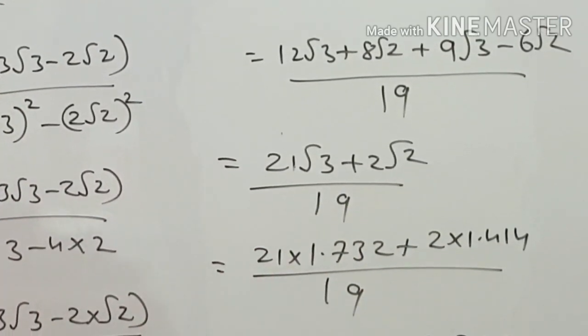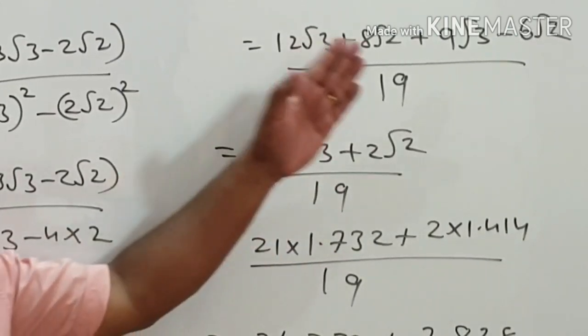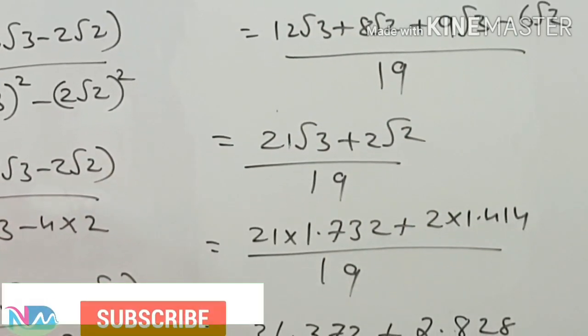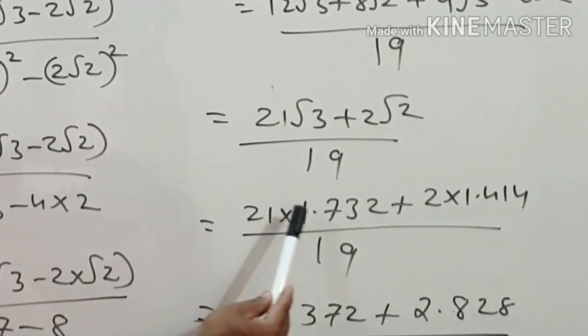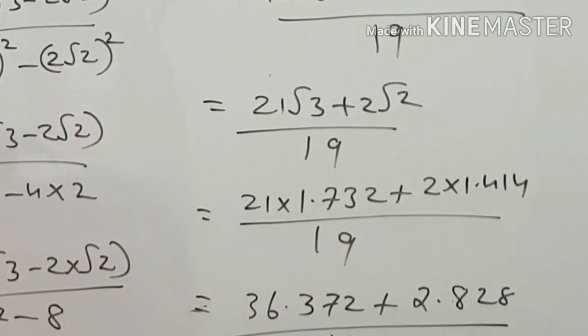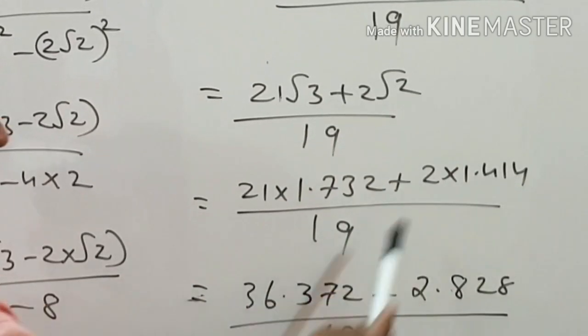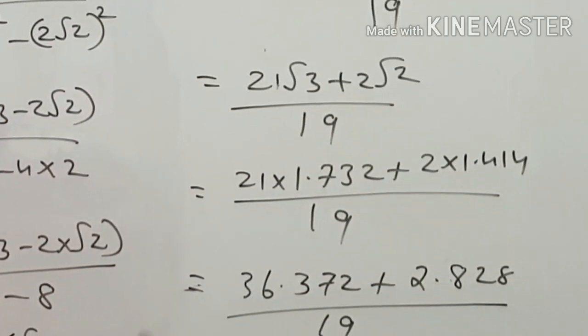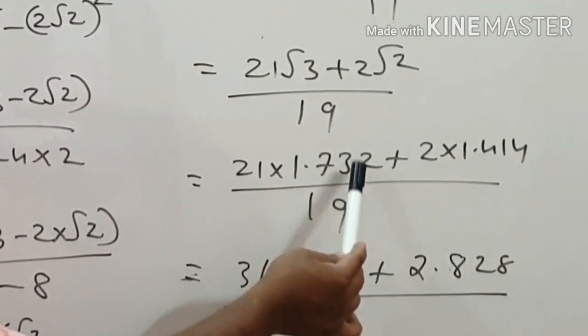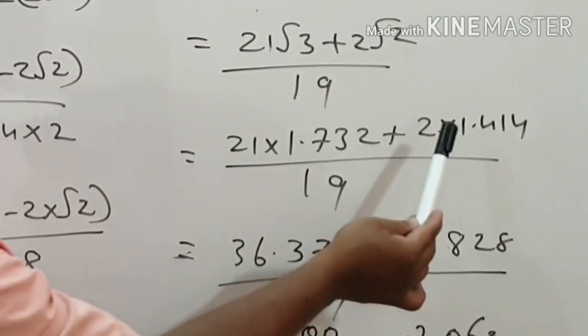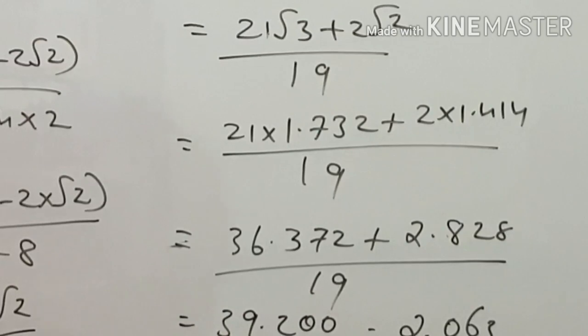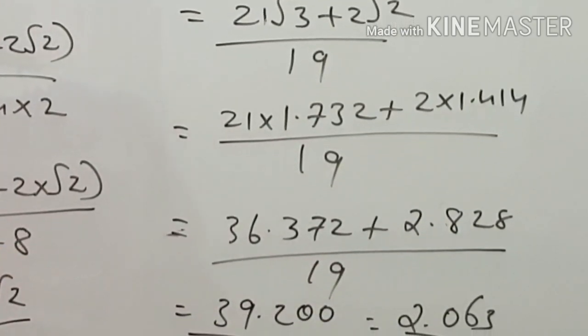Now we substitute the values of root 3 and root 2. On substituting, we get 21 into 1.732 plus 2 into 1.414. 21 into 1.732 we get 36.372, plus 2 into 1.414 we get 2.828.